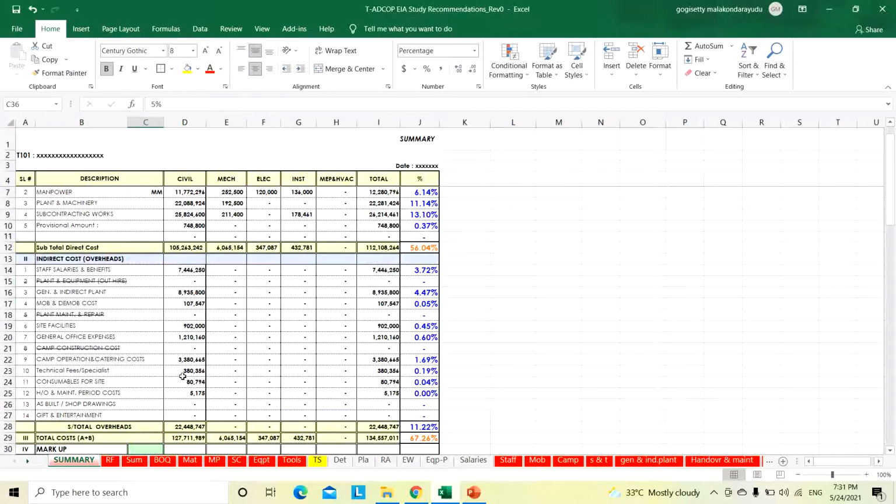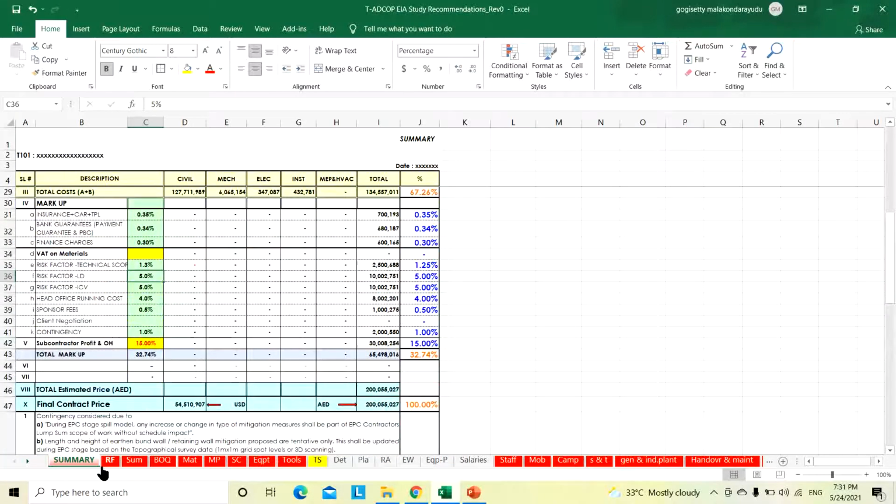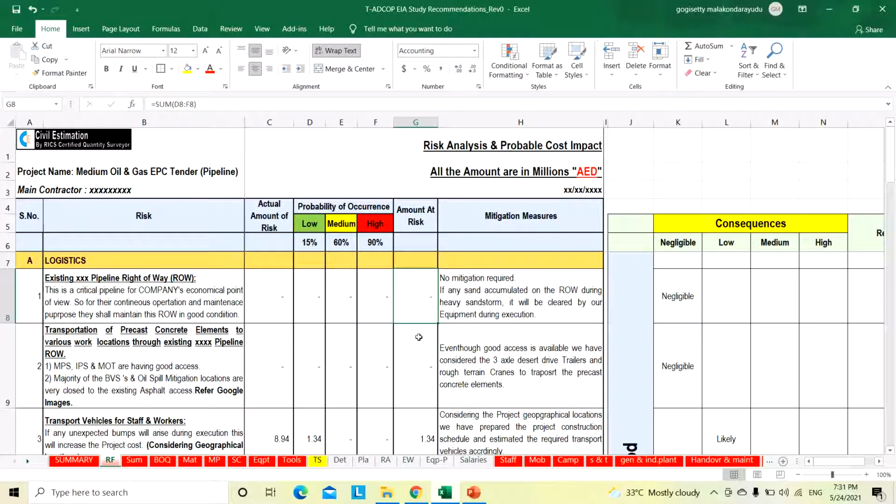While completing the project estimation, the estimator should be well aware of all the project site conditions and tender terms and conditions, in detail. Based on that, he can identify what risks are coming, what the actual amount of risk is from his tender estimation, what the probability of occurrence is, whether low, medium or high, and finally the amount of risk and the mitigation measures. So we have prepared one table here: serial number, risk, actual amount of risk.